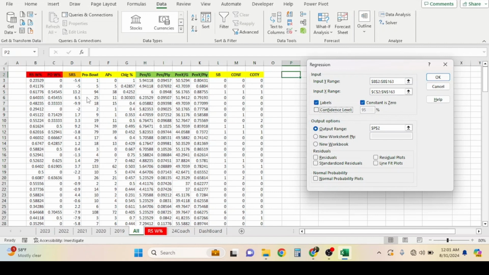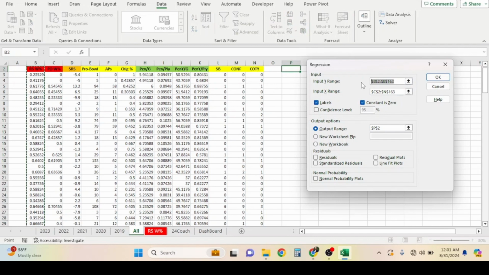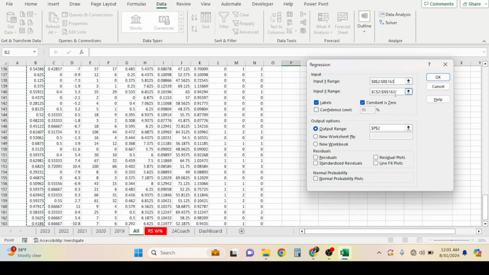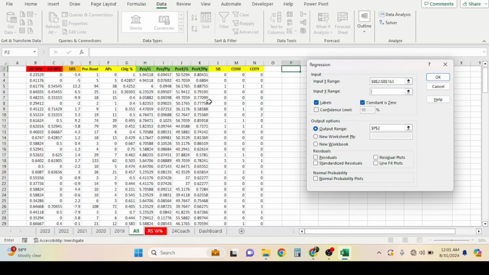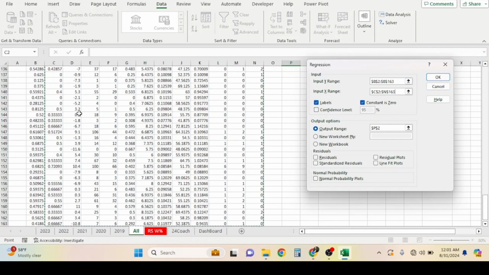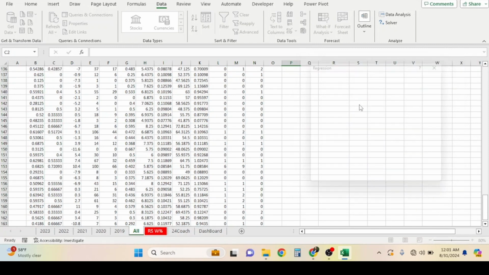So as you can see from B2 to B163, we're using the regular season win percentage as our target variable. And then as you can see from C to N, from 2 down to 163, so all the available data. I'll do it for you here right now, that way you can see everything. So for our target, I'm going to use the regular season win percentage. I'm going to use all our data, and then we're going to use the rest of our data to build that algorithm. Okay?